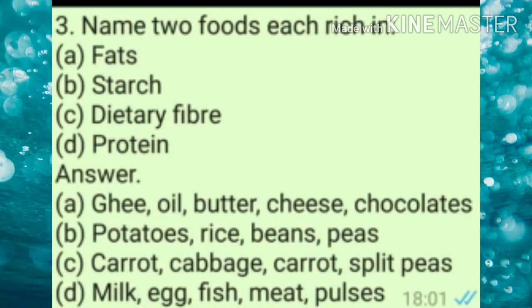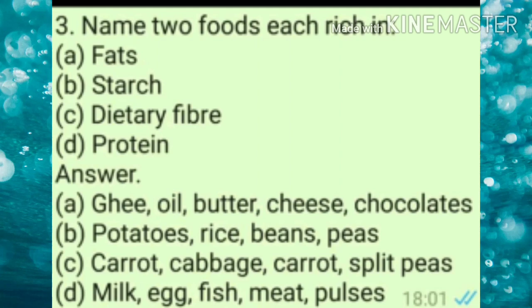Next question is: name two foods each rich in fat. So first, fat. The food items rich in fat are ghee, oil, butter, cheese, chocolates. Next is starch. Potatoes, rice, beans, peas. These are the food items which are rich in starch.